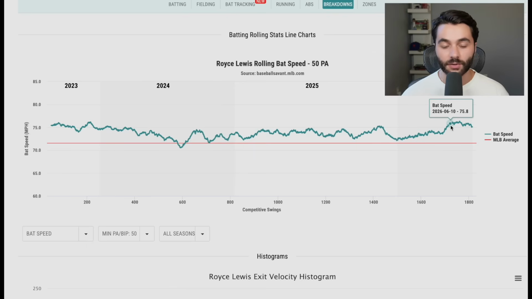Okay, now this is very serious about Royce Lewis. He's now swinging on average a faster bat than he has at any point in the last 3 seasons. Has coincided very precisely with his much better production and his much better underlying stats over the last 2 weeks. So Royce Lewis is a guy I think we're definitely adding to the list after this exercise.